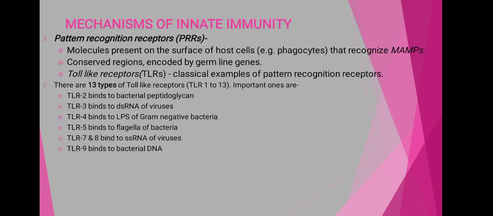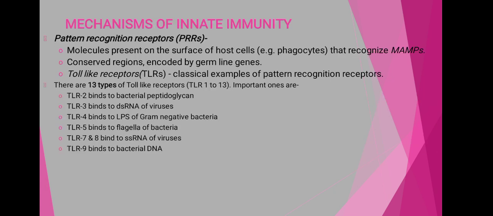Then the toll-like receptors: TLR2 binds to bacterial peptidoglycan, TLR3 binds to the double-stranded RNA of viruses, TLR4 binds to the lipopolysaccharide of gram negative bacteria, TLR5 binds to the flagella of bacteria, TLR7 and 8 bind to the single-stranded RNA of viruses, and TLR9 binds to bacterial DNA.